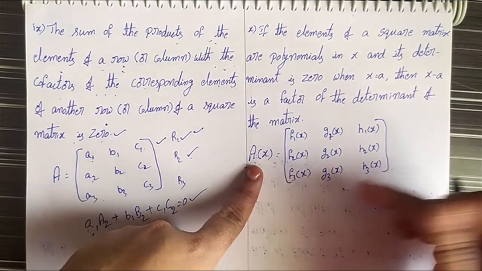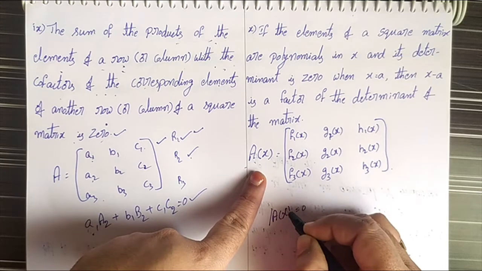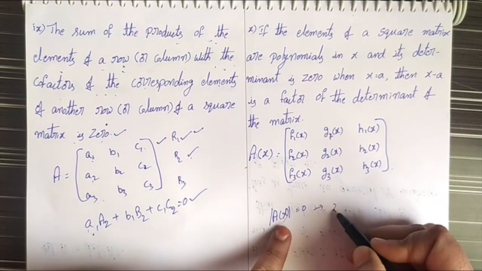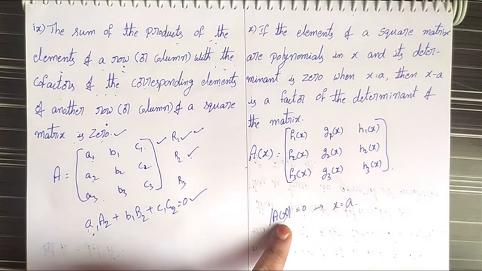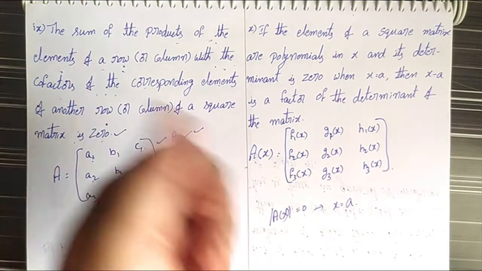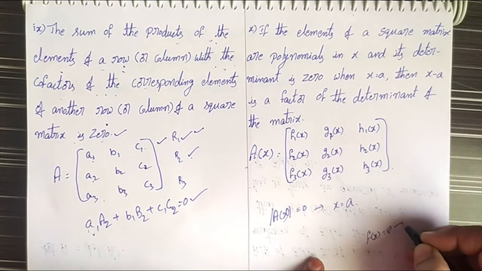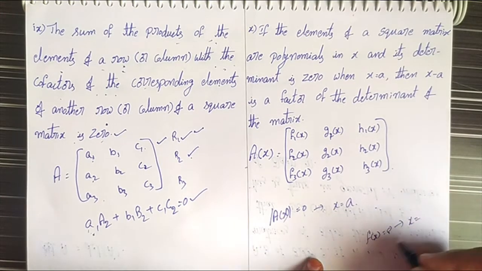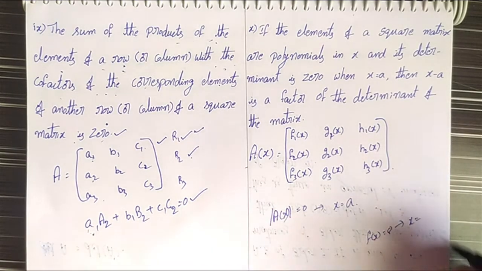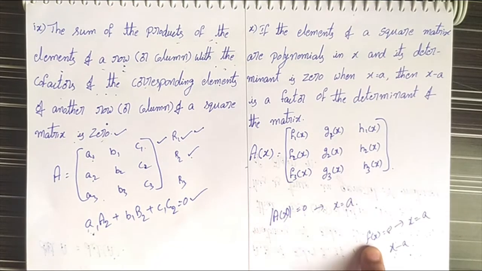This determinant, mod A of X, is equal to 0 when X equals A. Already we know from polynomials in previous classes, if any polynomial f of x is equal to 0 when x equals a, then x minus a is a factor of the function f of x.